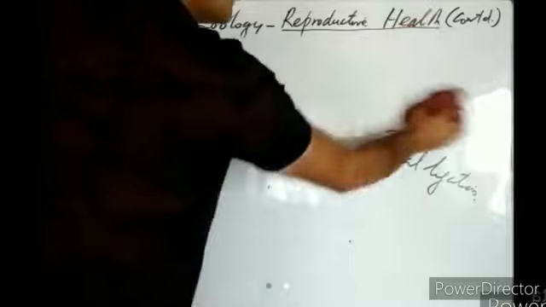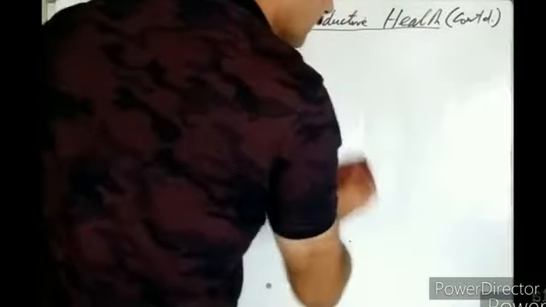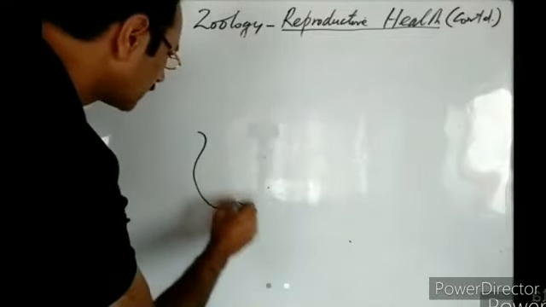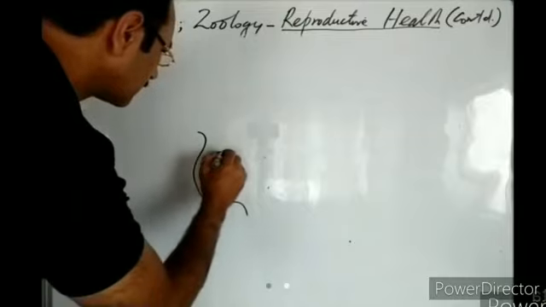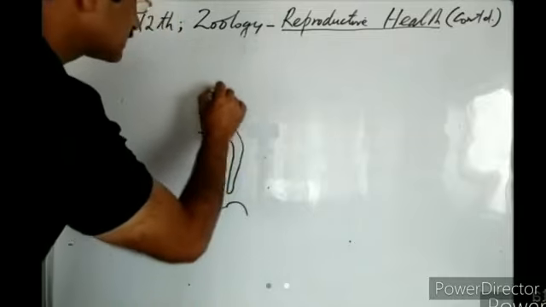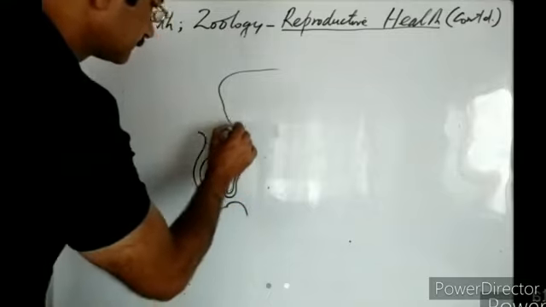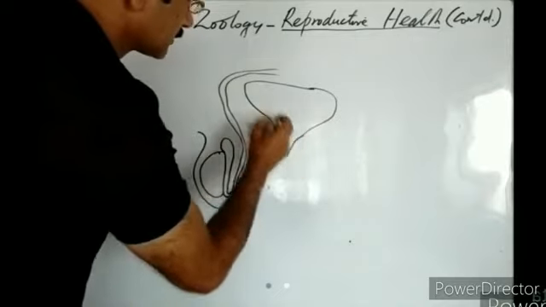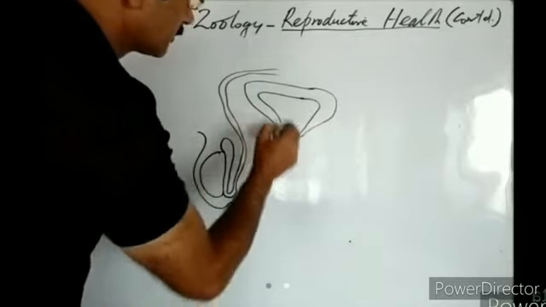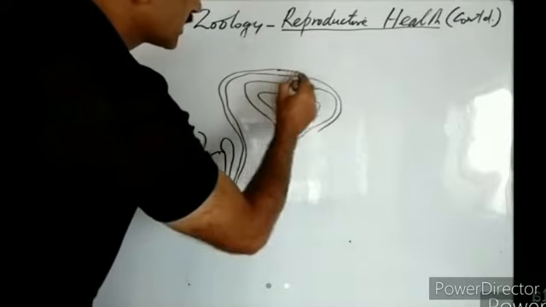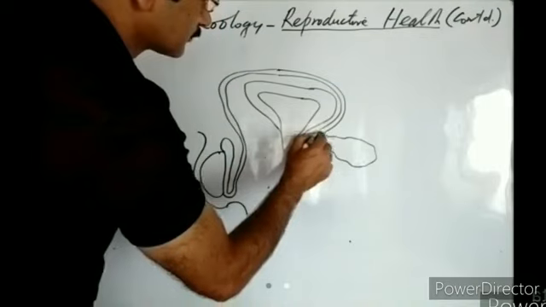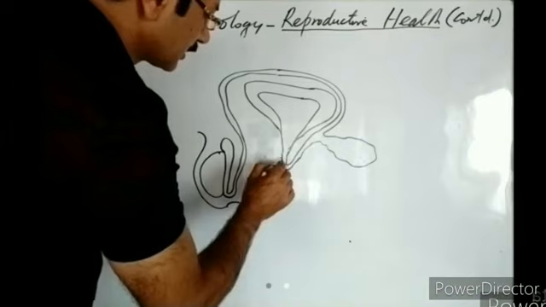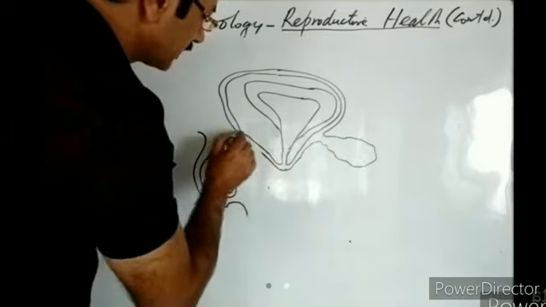they ascend into the abdomen. Then in the abdomen they pass over the urinary bladder. Suppose this is the scrotum. In this scrotum there is a testis. From this testis arises a vas deferens. It passes over the urinary bladder. This is the urinary bladder, if you remember. Here it joins with the seminal vesicle. Then it becomes the ejaculatory duct. Then it joins with the duct of the urinary tract. Then it passes through the prostate gland, and so on.